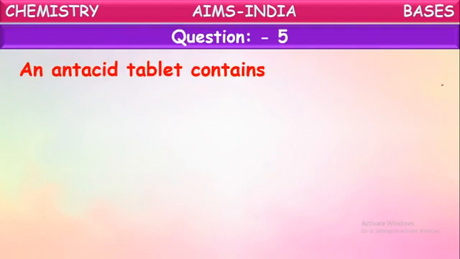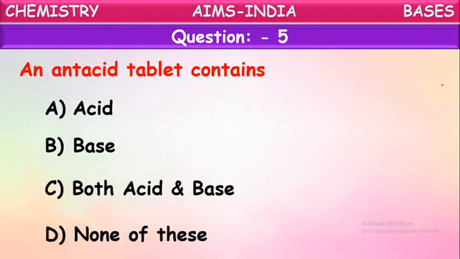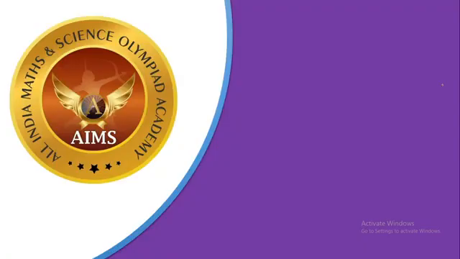An antacid tablet contains acid, base, both acid and base, none of these. Actually antacids are used to reduce the effect of acids. Of course you may not have heard this, no worry, we are going to see this once again. These antacids contain chemical substances which control the effect of acids. So to control the effect of acids, we generally have to use bases. So an antacid tablet contains base in it.